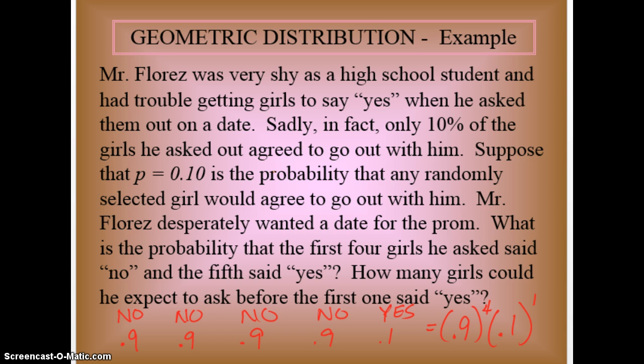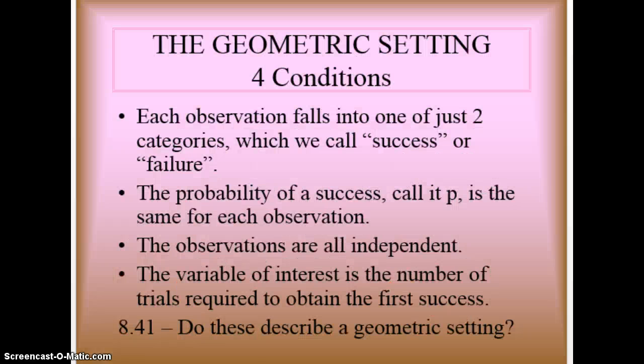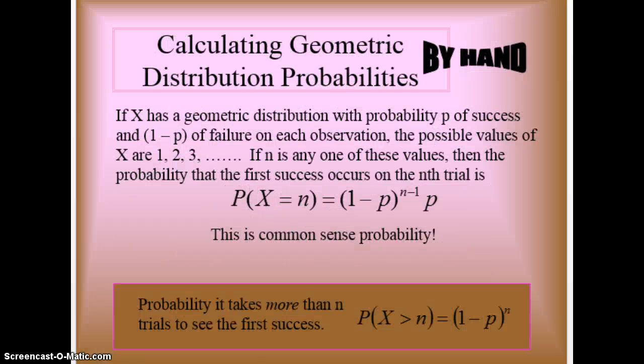Okay, so that's exactly what this says right here. These are all your no's or your failures, and then your 1 success. Another way to calculate geometric is if you're looking for more than some number of trials to see the first success.